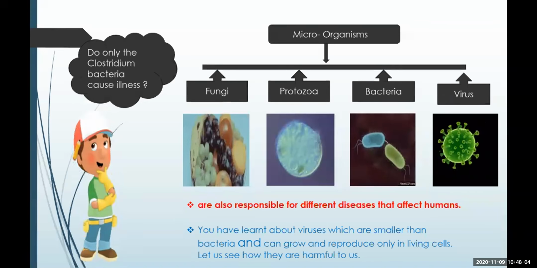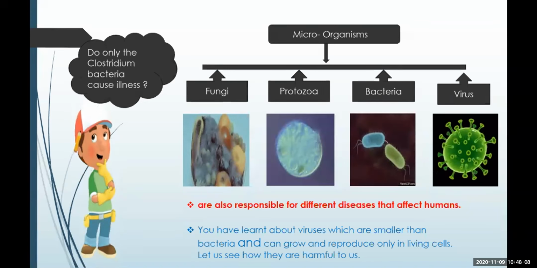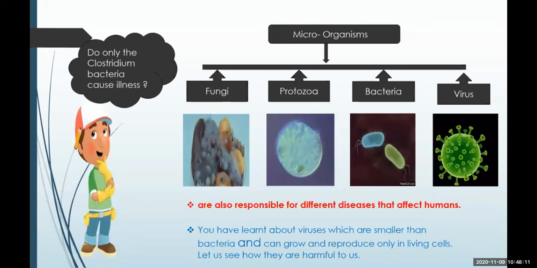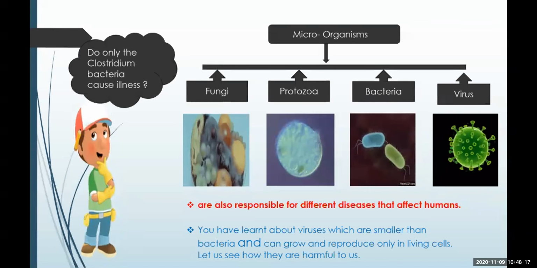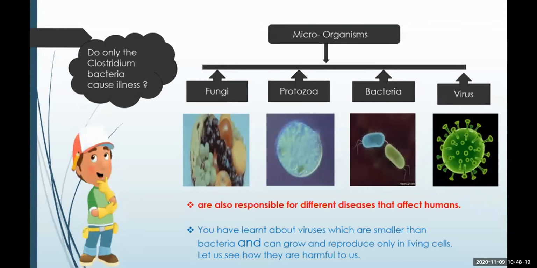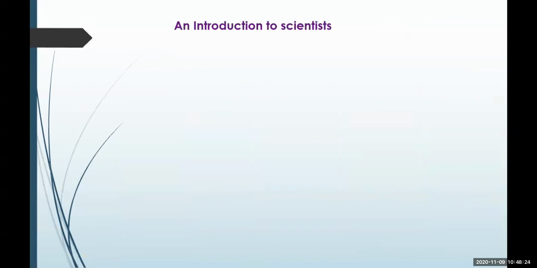But as soon as they enter a living host, which may be a bird, an insect, or humans or other animals, they begin to multiply and behave like a living organism. Now, how do they do all these things?